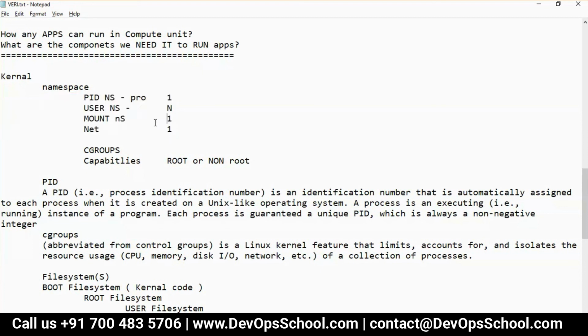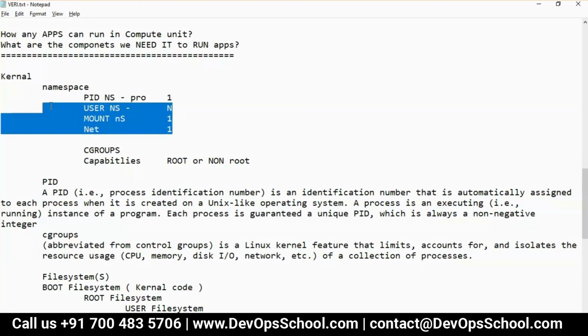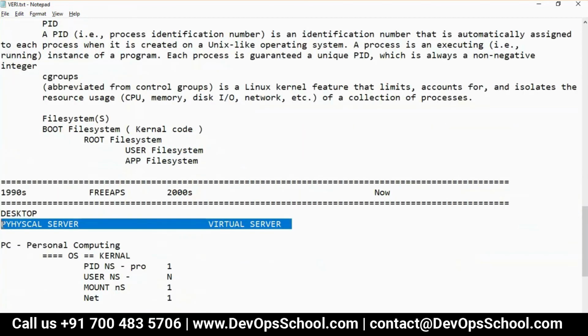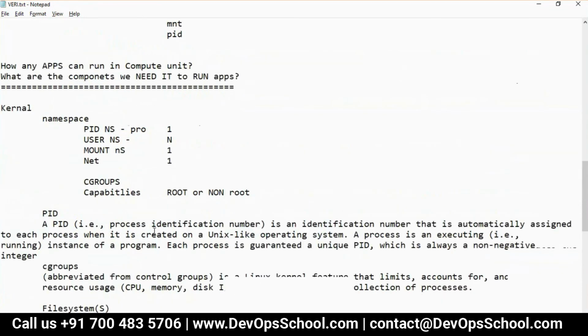But the operating system guys did not allow us to create multiple. Why? Because it's a PC concept. I explained the PC concept, not for the data. Understood, guys?